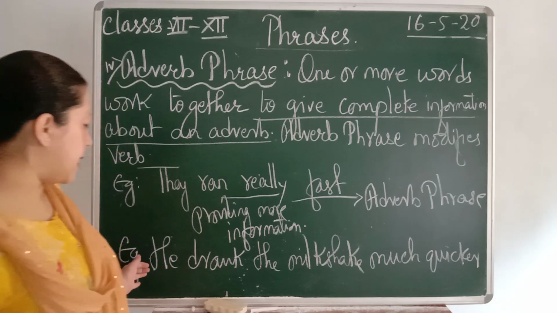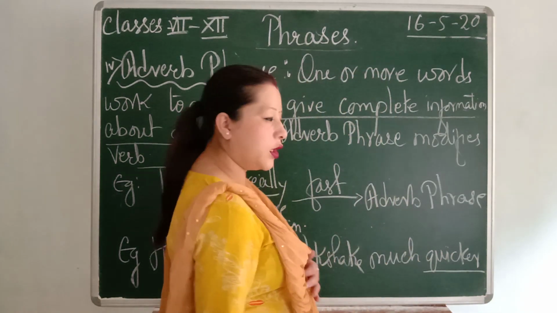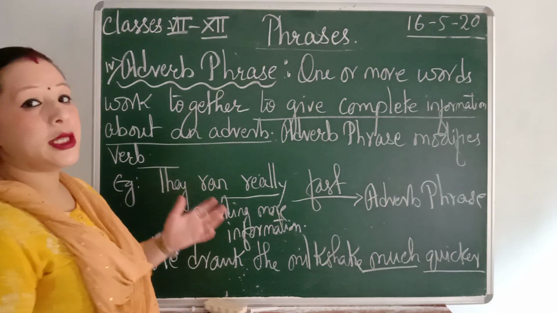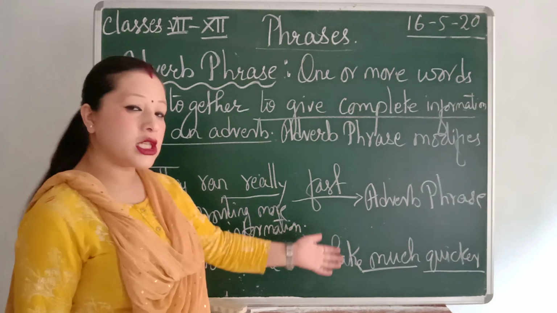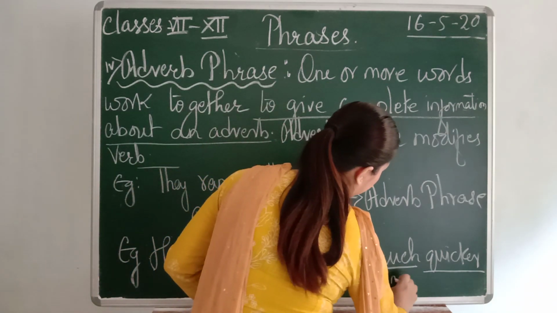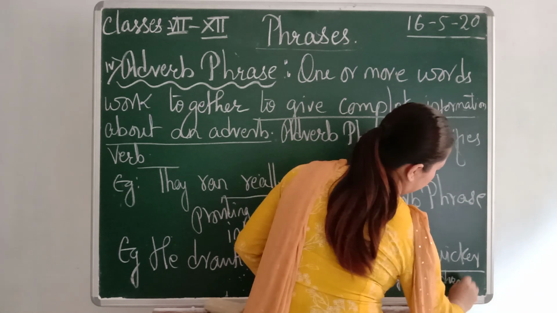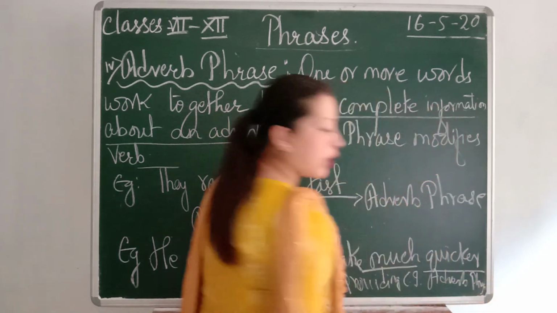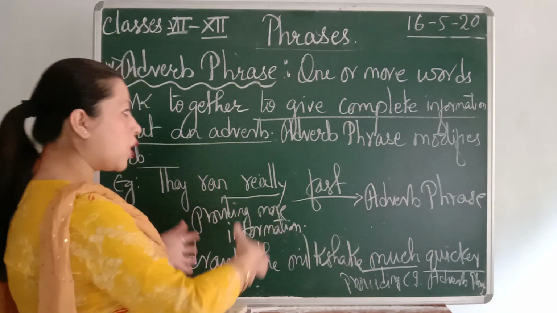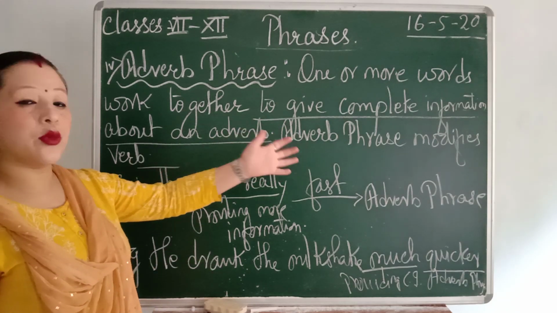Okay, so here in this sentence, he drank the milkshake much quicker. So obviously "quicker" is an adverb word. "Much" is not required, but it's added to provide complete information. He drank the milkshake much quicker. So "much" is a word which is providing complete information, and "quicker" is an adverb phrase. Okay, one or more words work together. All these words are given here, working together to give complete information about an adverb. An adverb phrase modifies a verb.